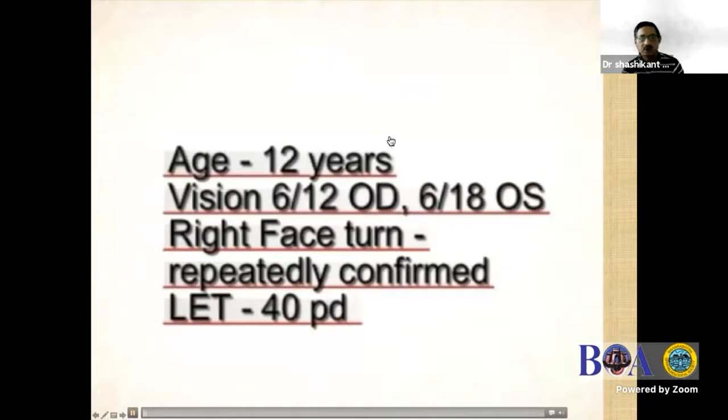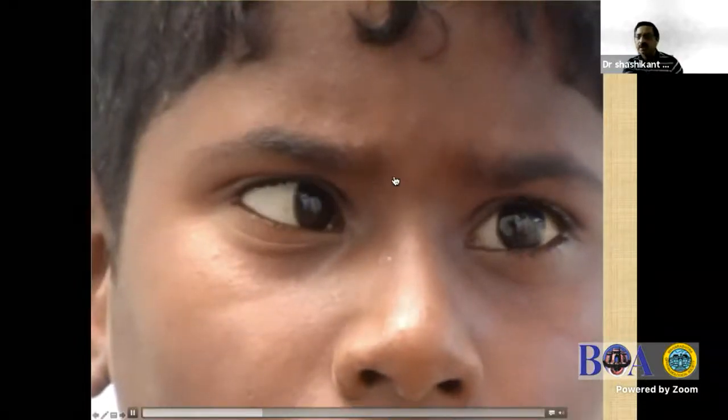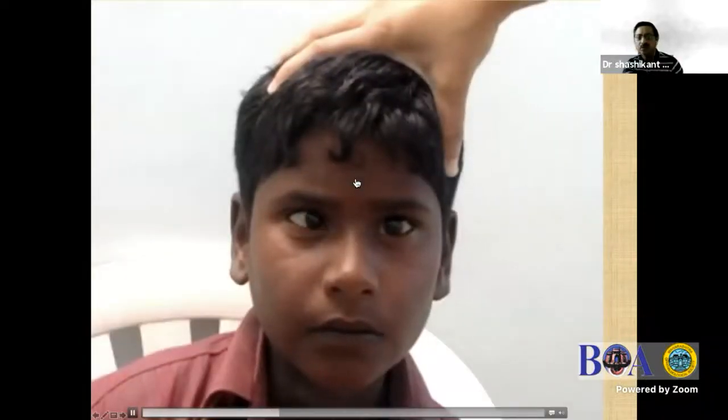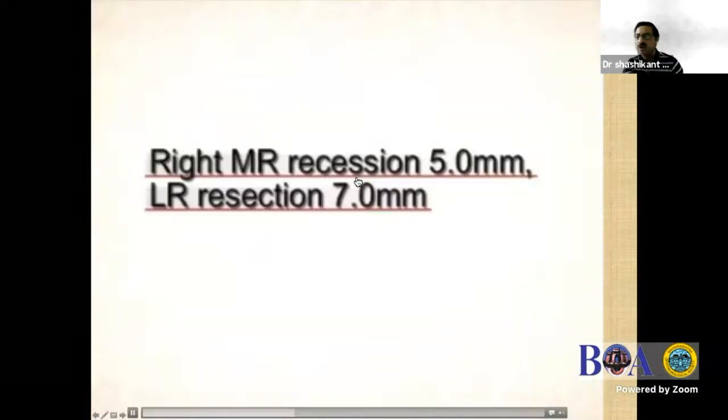This is a small video where we had a patient who had a right face turn and a left eye esotropia. He had a small esotropia with alternating suppression, and he was actually dominant with the right eye. So we decided to do right eye medial rectus recession and lateral rectus resection.